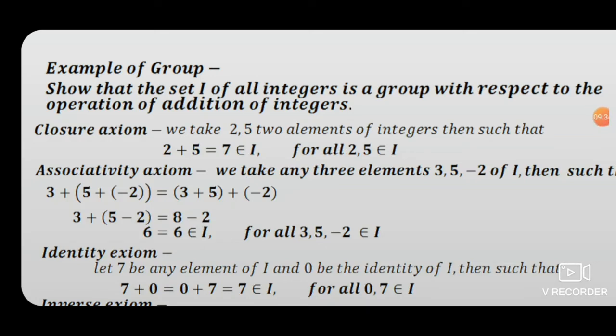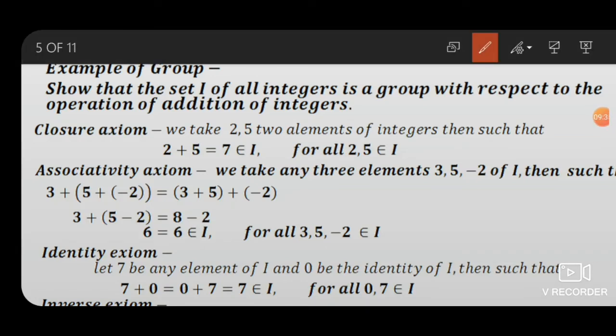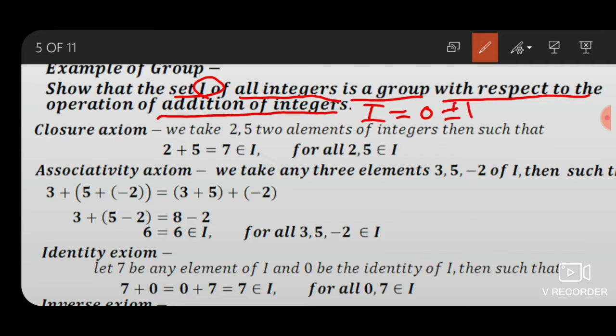Example of group. The set I of all integers is a group with respect to the operation addition of integers. I can be written as 0, plus minus 1, plus minus 2, plus minus 3, and so on.